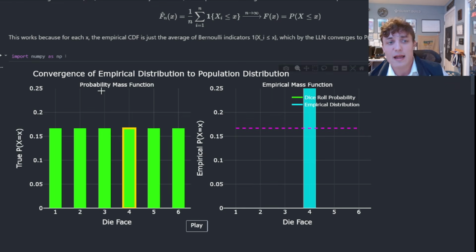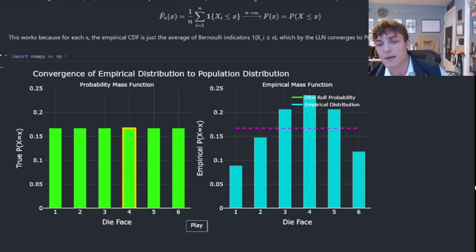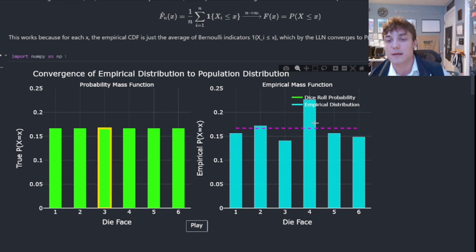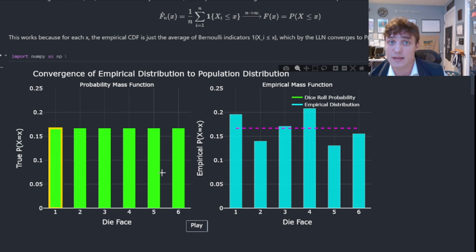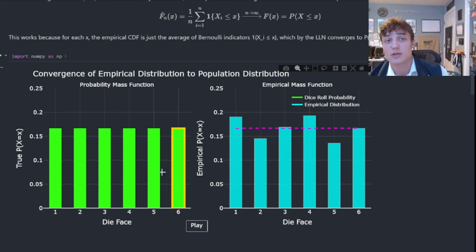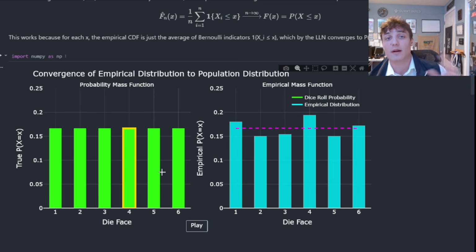We're saying effectively, if we continue to sample from this population distribution, eventually the empirical distribution will converge to the population one, not just the distribution itself, but also probabilities associated with different events drawn from that population. That is an absolutely critical idea, especially in the context of Monte Carlo simulation. If there's some sort of complicated composite event that you're trying to find the probability of, you can just simulate it, and then you can find an approximate probability for that outcome by this construction. That is the law of large numbers.